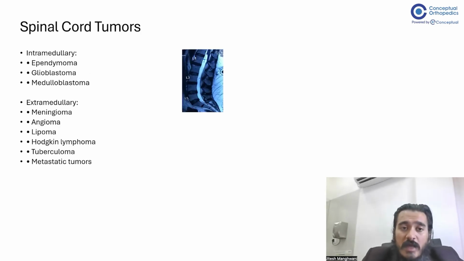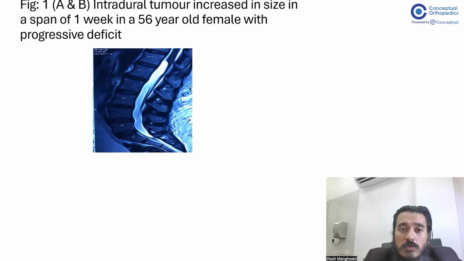Spinal cord tumors can be intramedullary, like ependymoma, glioblastoma, medulloblastoma, and extramedullary, like meningioma, angioma, lipoma, Hodgkin's lymphoma, tuberculoma, and metastatic tumors. So these can be either intra or extramedullary. So this is one of the examples wherein the patient deteriorated in a span of 1 week and developed significant deficit because this intradural tumor increased in size within a week's time.